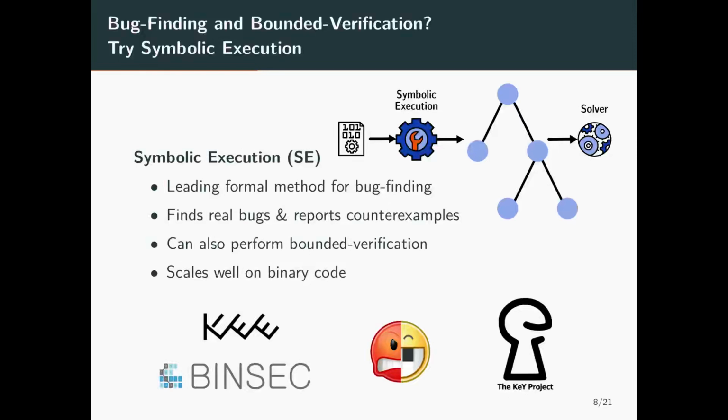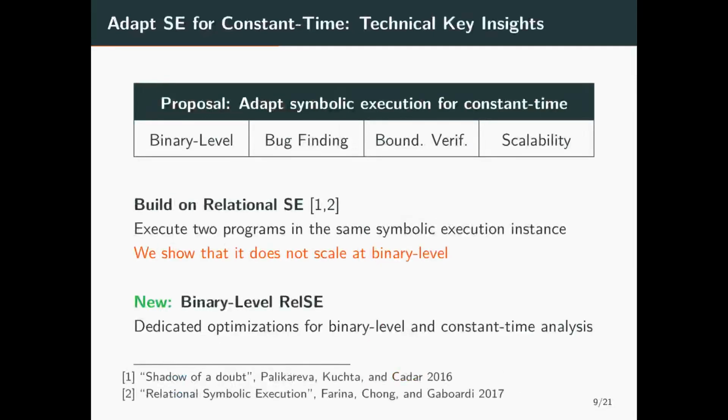One of the best techniques we have for that is symbolic execution. Symbolic execution is widely used for bug finding because it can report precise bugs and give counterexamples. And it can also be used for bounded verification. And last but not least, it scales well on binary code. In our paper, we adapt symbolic execution for constant time analysis at binary level, and we get bug finding, bounded verification, and scalability.